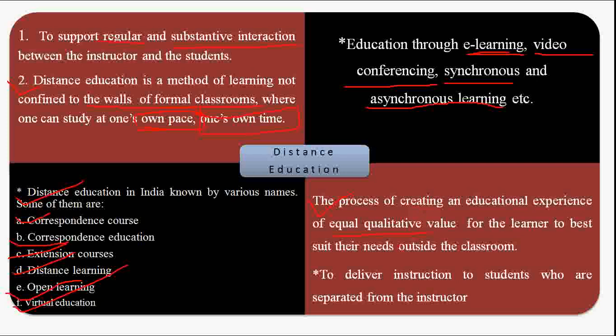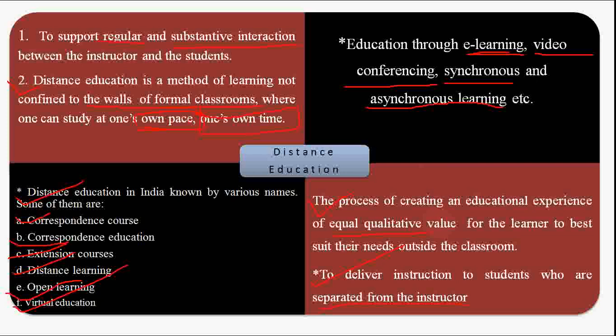Though you get the education outside the classroom, it is equal to the formal classroom. Next is to deliver instruction to students who are separated from the instructor. So it is also an educational mode where the teacher will deliver instruction to the students not inside a classroom or in a formal setting, but outside the classroom in some other modes.